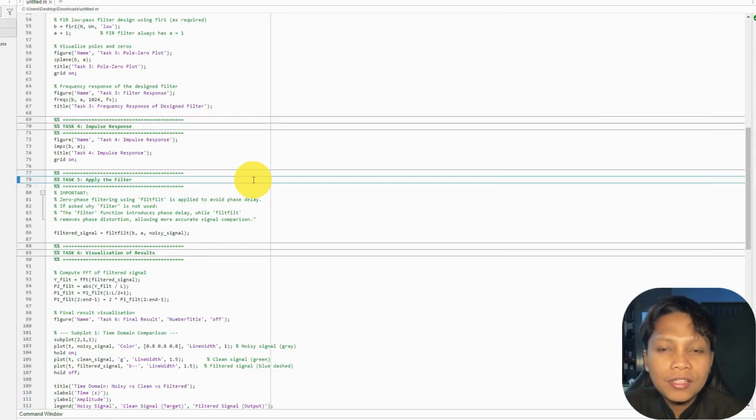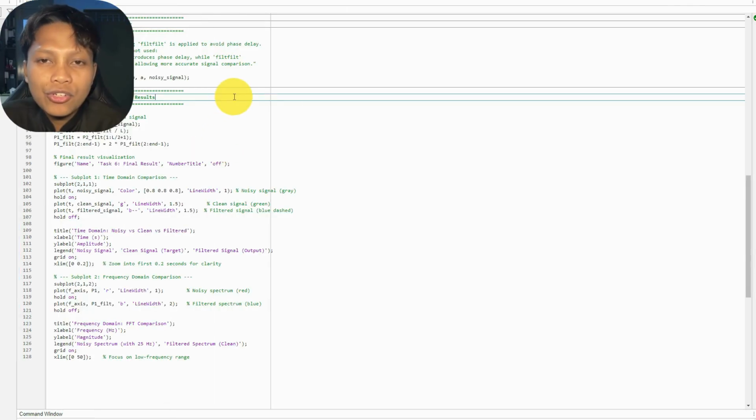Next, the noisy signal is filtered using the filtfilt function. This performs zero-phase filtering, which removes phase distortion and keeps the filtered output aligned with the original clean signal. This is useful for offline analysis because it avoids the delay that usually appears in causal filtering.